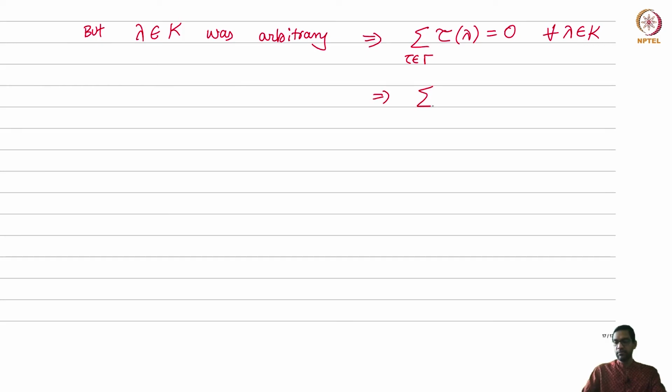This means that if you think of these as maps from K to K, this identity is when I am thinking of all the taus as being maps from K to K.